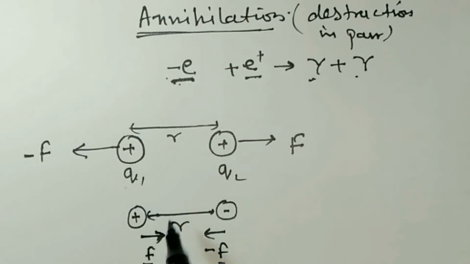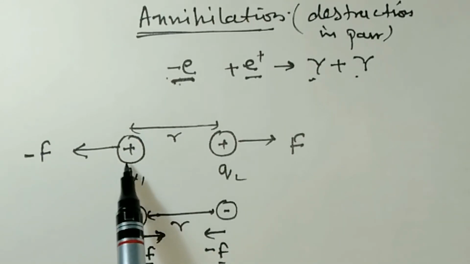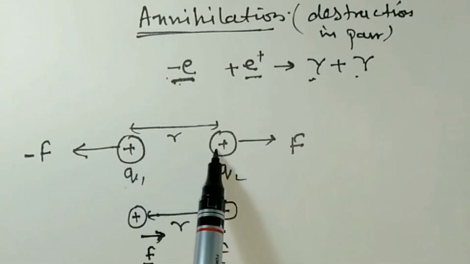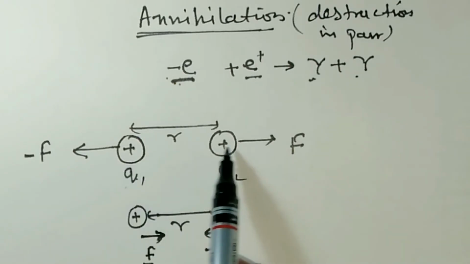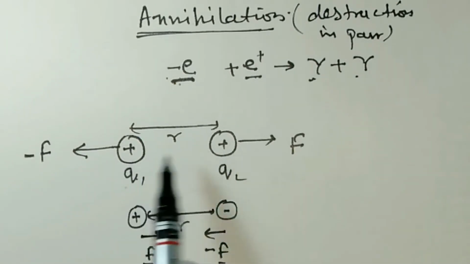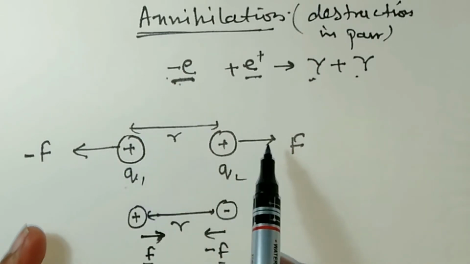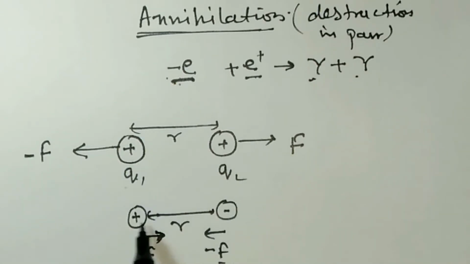Now what is the conclusion? Two charged particles separated by distance r either repel or attract each other. If they both are positive, there is a force of repulsion. If they both are negative, there is also a force of repulsion. And if they are opposite in nature, there is a force of attraction. So they attract each other if their charges are of opposite sign.